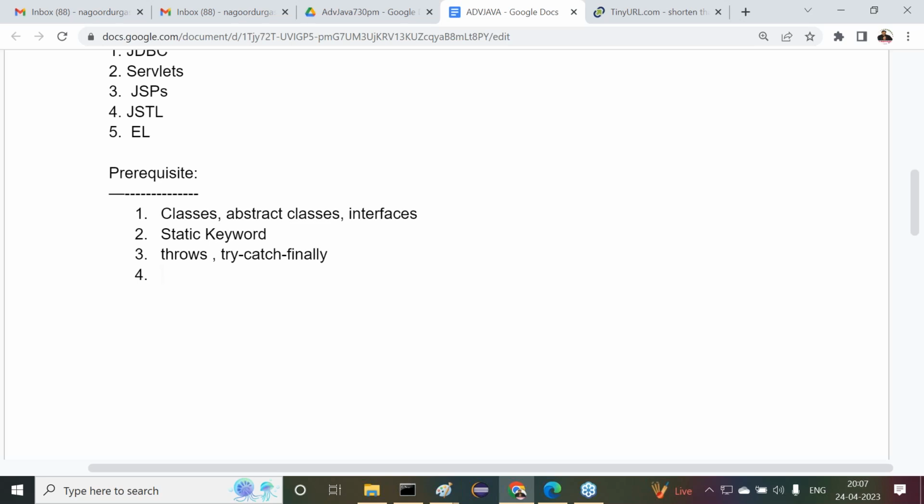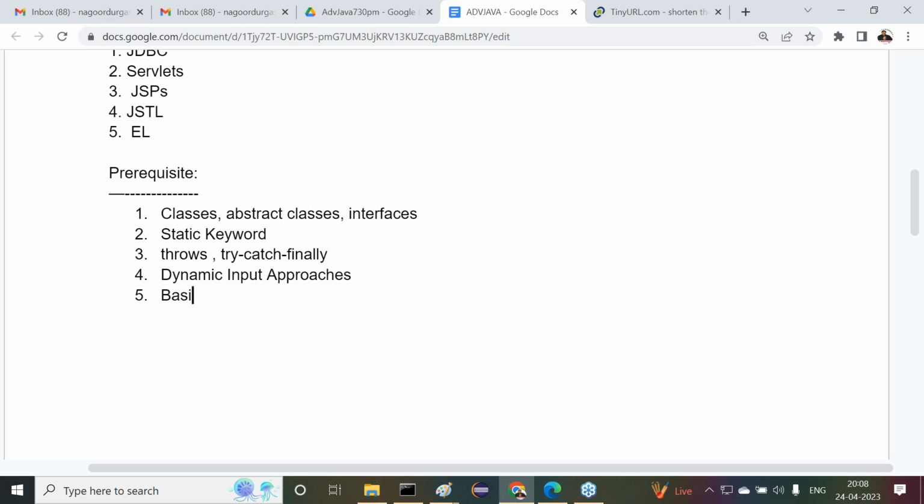Everybody, if you know them, then it's very simple to understand advanced Java. Then apart from this, the throws keyword, try, catch, finally. Next one is dynamic input approaches. What are the dynamic input approaches? Some approaches are available, and I'll discuss those approaches with you here.